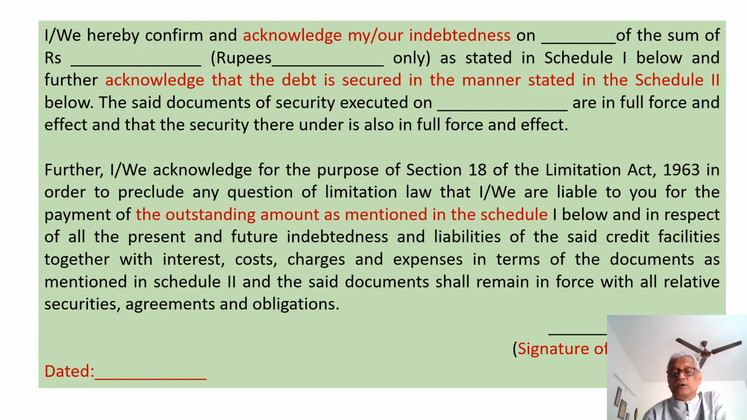Now let us see how the formats of the renewal documents look like. Of course, the format may vary from bank to bank, but here this is a renewal document executed by the borrowers. The first line says, we hereby confirm and acknowledge our indebtedness. We also acknowledge the debt is secured in the manner stated in the Schedule 2. We also acknowledge the outstanding amount as mentioned in the schedule.